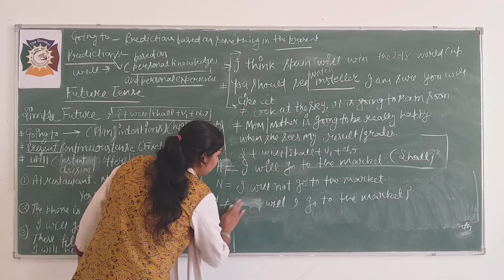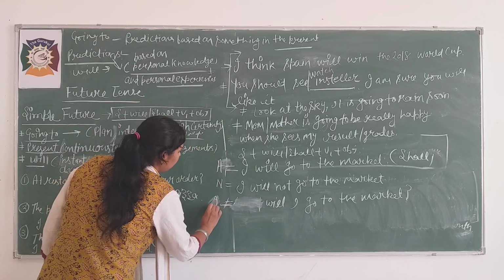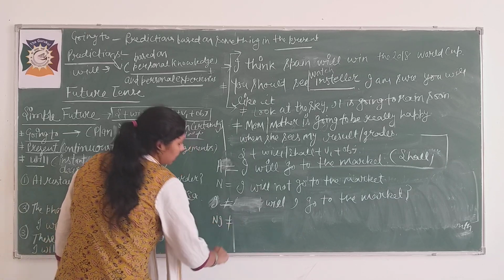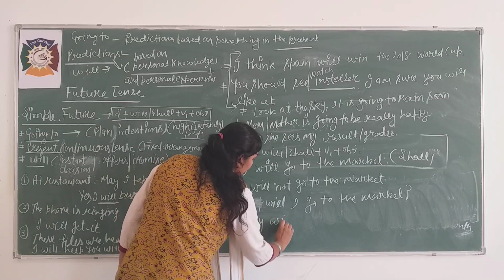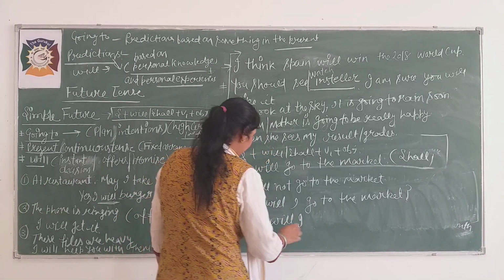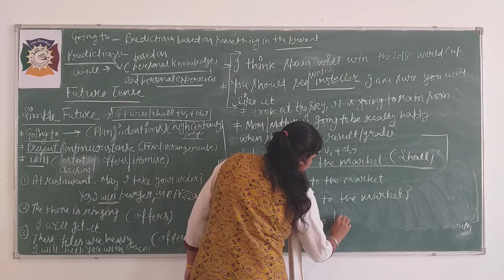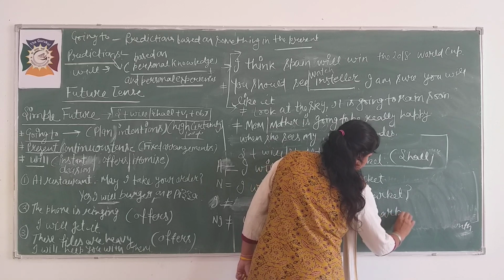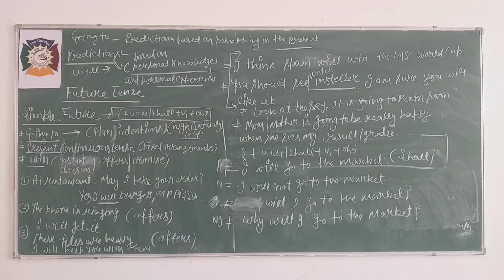And for the WH family, I'm showing you the interrogative and the negative interrogative. Why will I go to the market?